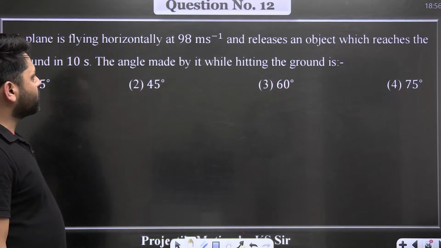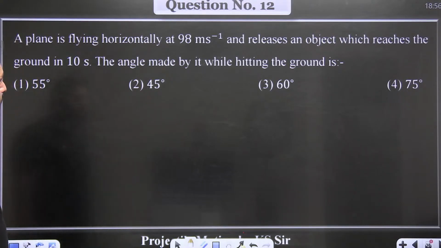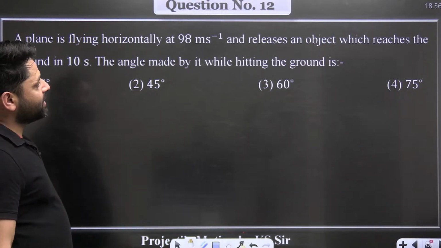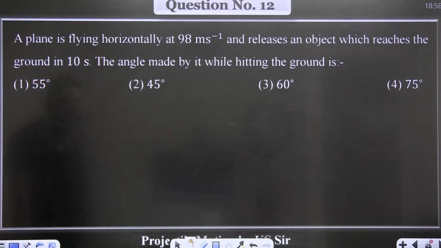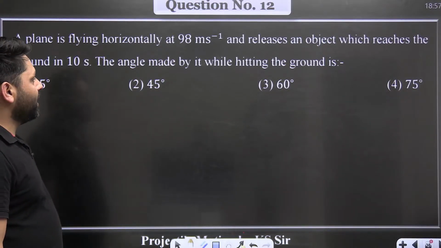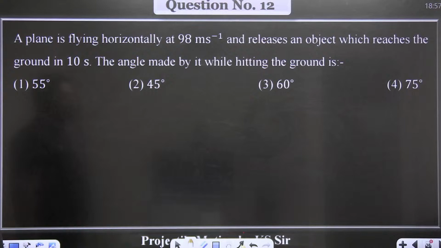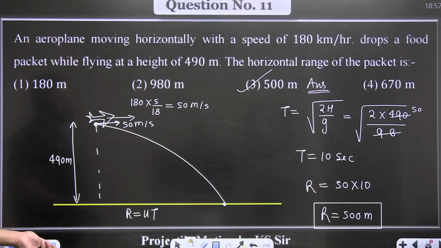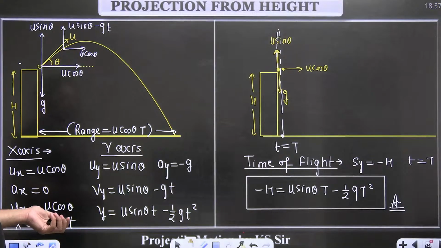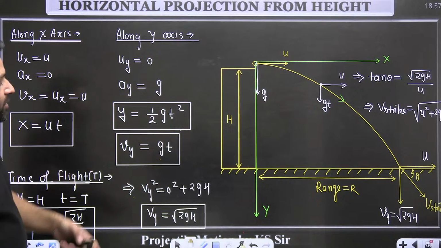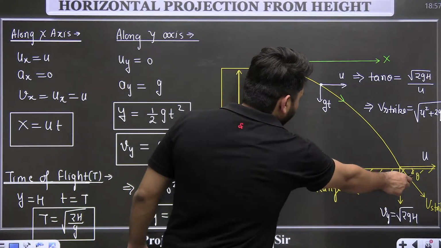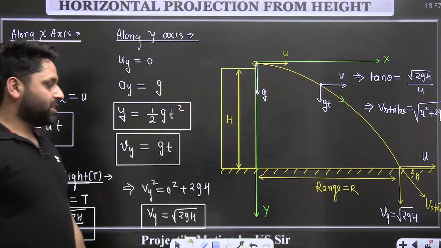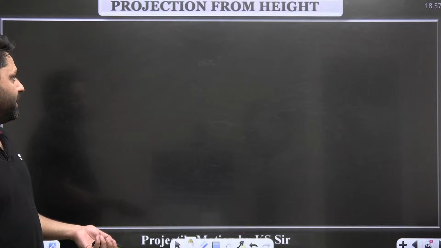A plane is flying horizontally at 98 meter per second and releases an object which reaches the ground in 10 seconds. The angle made by it while hitting the ground is. So all these questions are already covered in the concept. In this concept I have covered that. They are asking what is the angle with which the object will be hitting the ground.